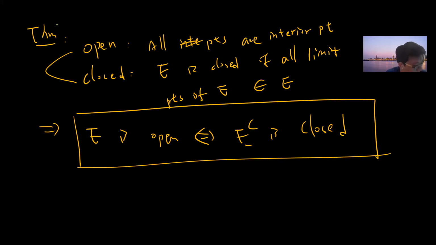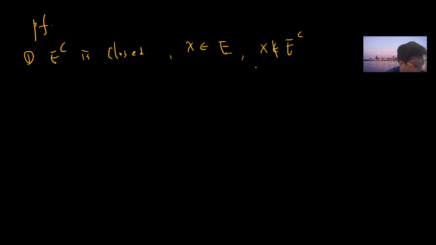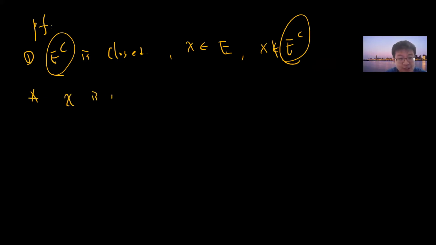Okay, so proof. First, suppose E complement is closed. Pick x belonging to E. By definition, x belonging to E means that x does not belong to E complement. Since E complement is closed, x will not be a limit point. Why? Because a closed set contains all its limit points. So x is not a limit point of E^C.